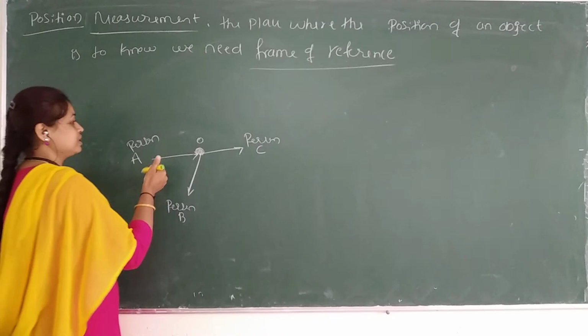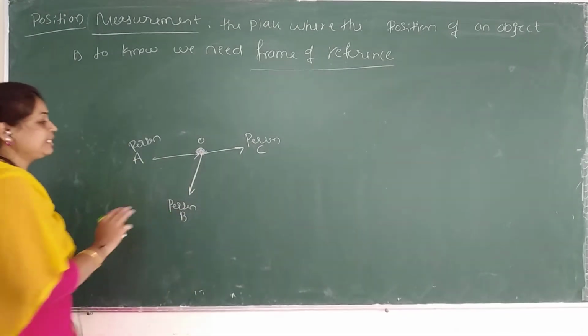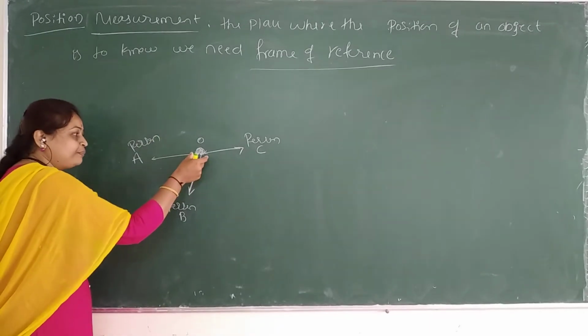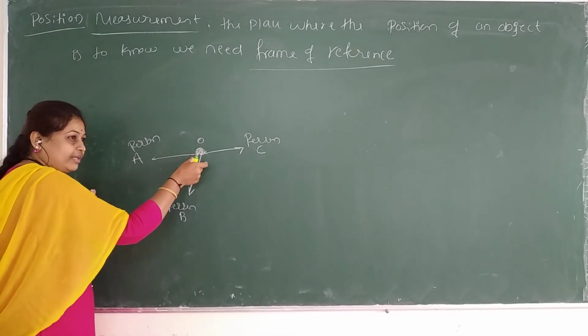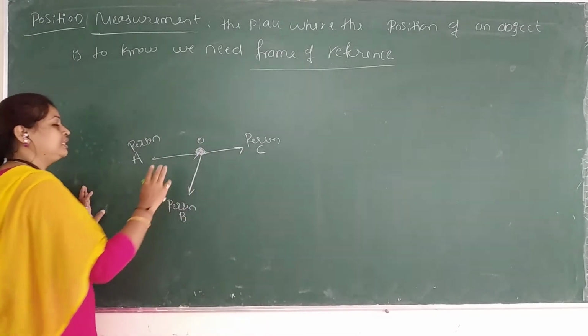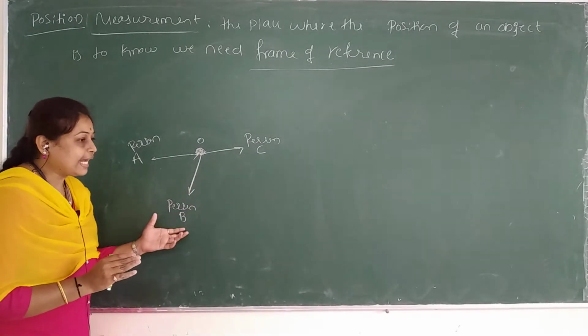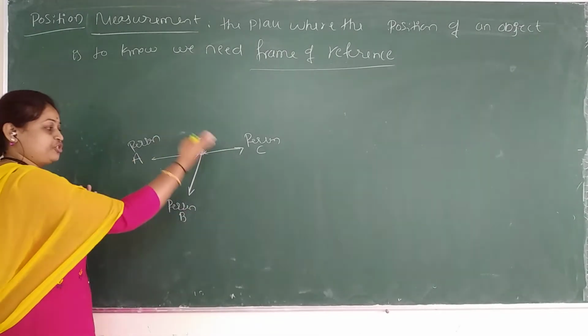So all the 3 persons are standing at different positions. Imagine a temple or any object or any vehicle. I have made 3 persons stand near it.